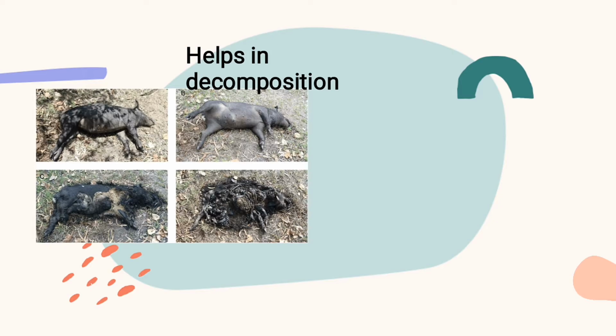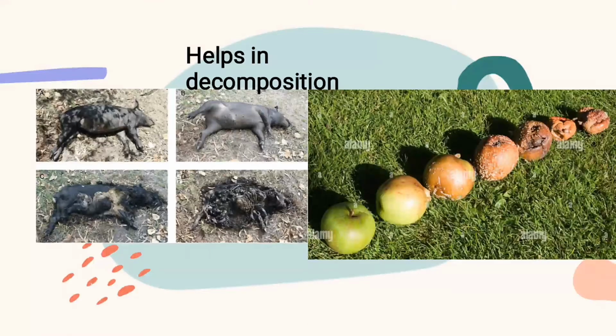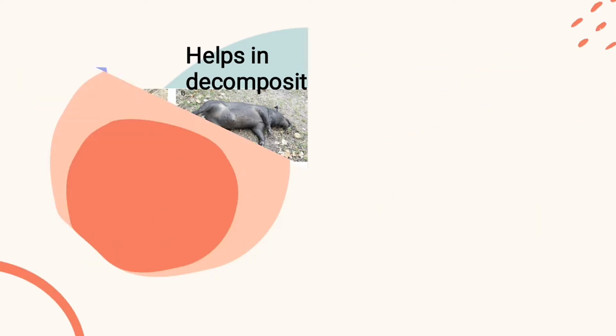So what helps in decaying this organism? Bacteria, which is the beneficial effect. You're also looking at this fruit, which is an apple. Initially it was a fresh green apple, but after the infestation of microorganisms, they help in decomposing, in decaying of these organic matters.